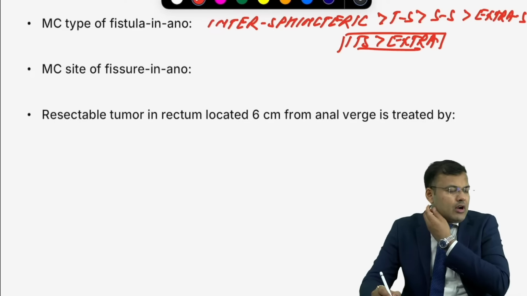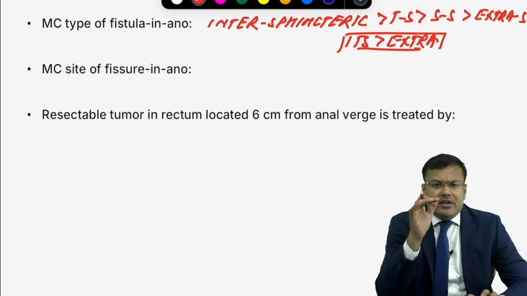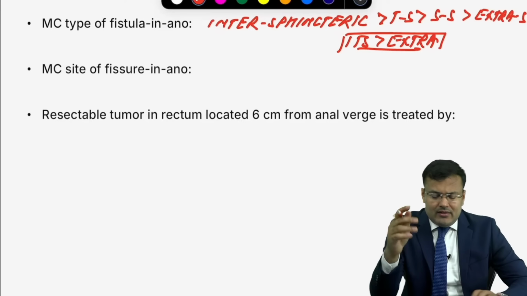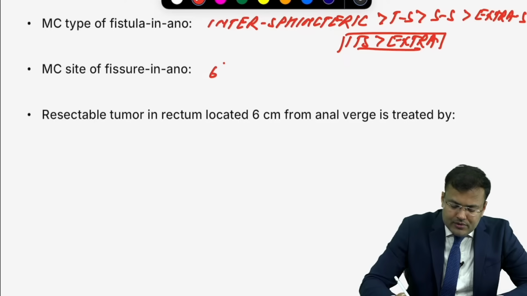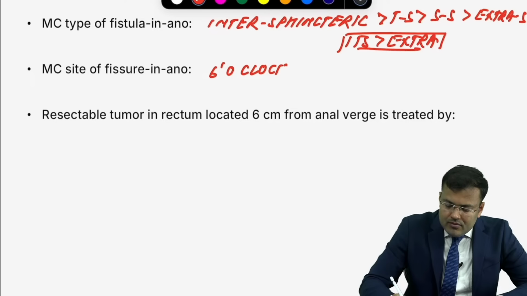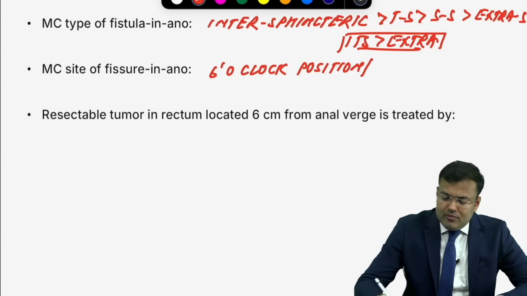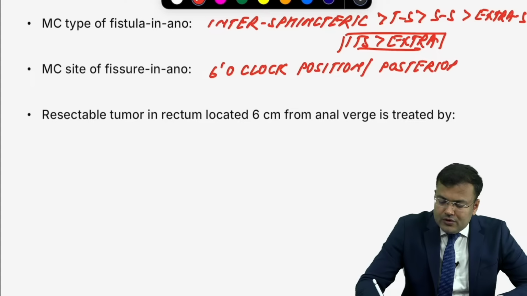What is the most common site of fissure in ano? Most common site at 6 o'clock position. And you know, it is posteriorly in the midline. So it is 6 o'clock position, posteriorly in the midline.